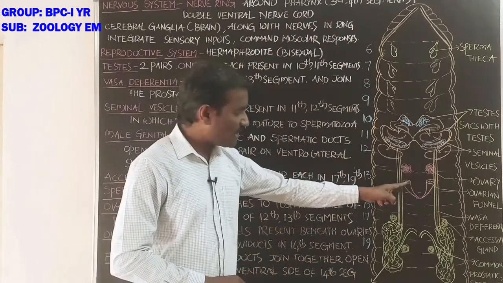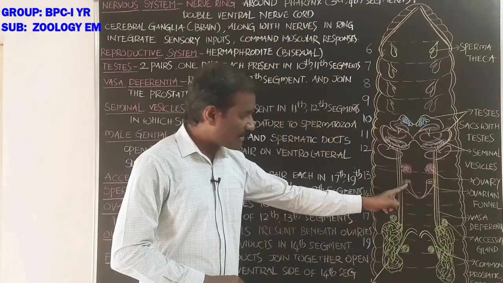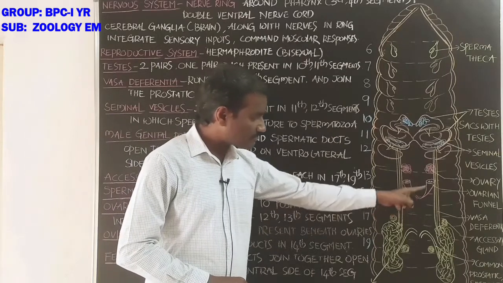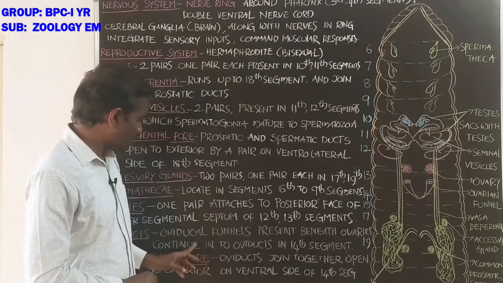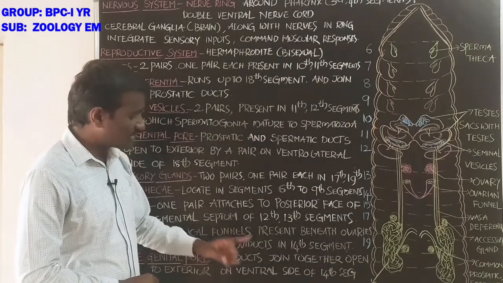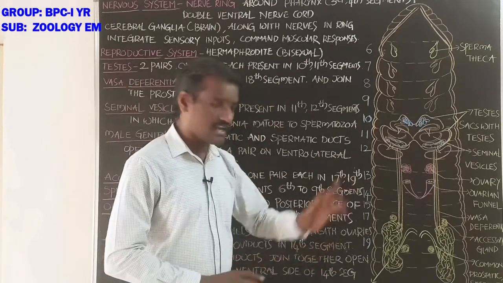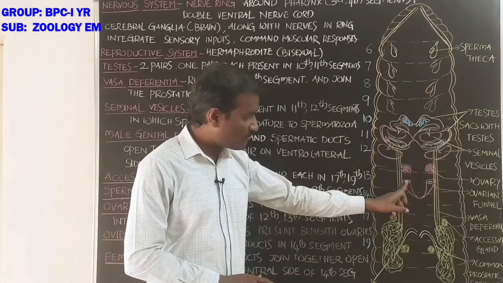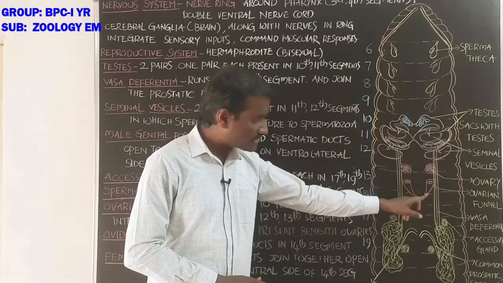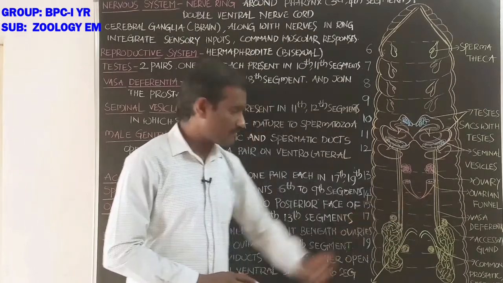These are the ovarian funnel, the oviducal funnel, continuing as the oviducts in the 14th segment.